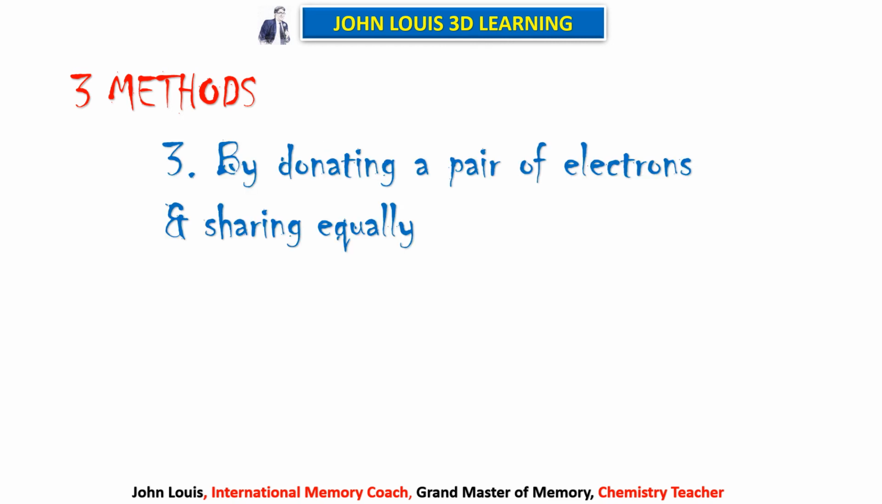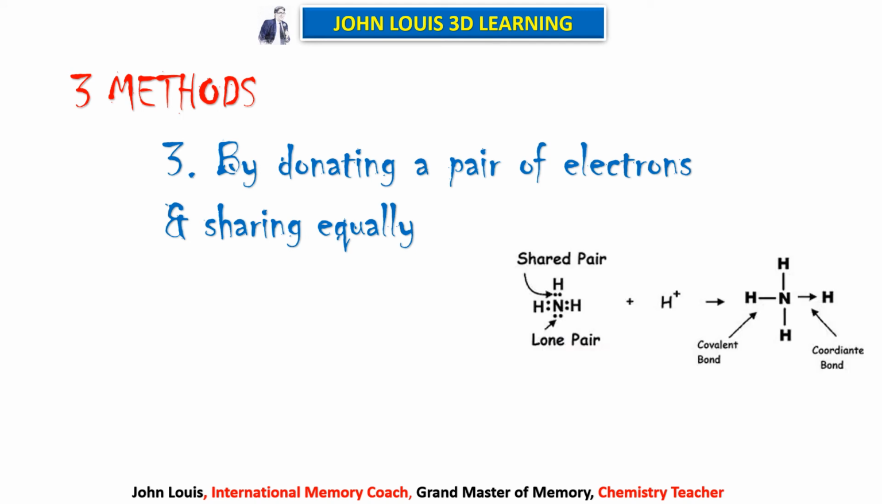So what is the third type? By donating a pair of electrons and sharing equally. Just try to understand for the time being. Nitrogen can form 3 bonds with 3 hydrogens by sharing equally. That is, 3 covalent bonds are formed. But nitrogen has 2 extra electrons on the outermost orbit, free electrons, called a lone pair of electrons. That can donate its electron pair to another hydrogen ion and share that electron pair with hydrogen. So hydrogen accepts that and shares with the nitrogen.